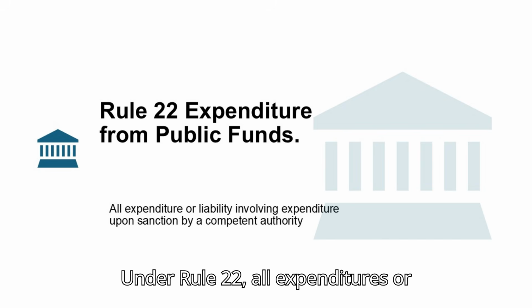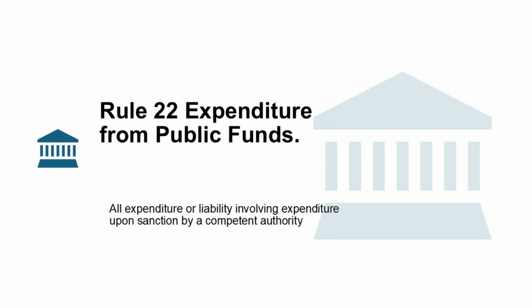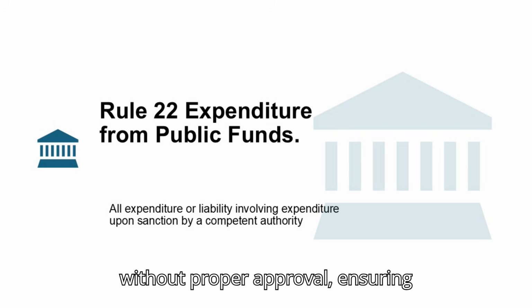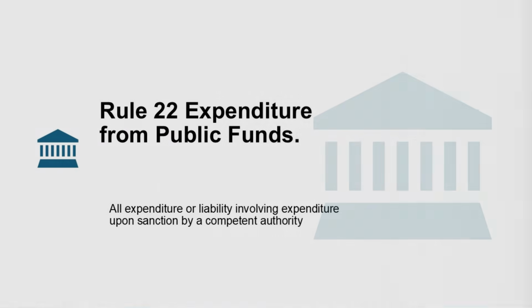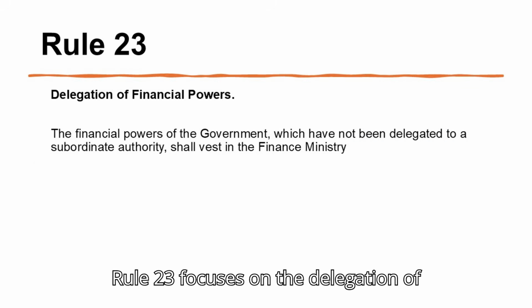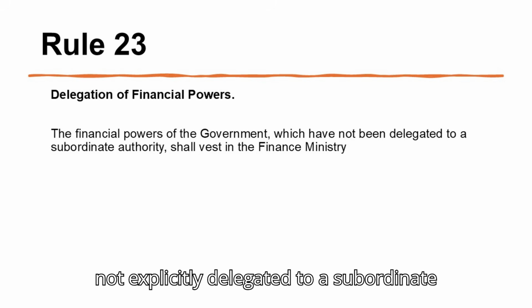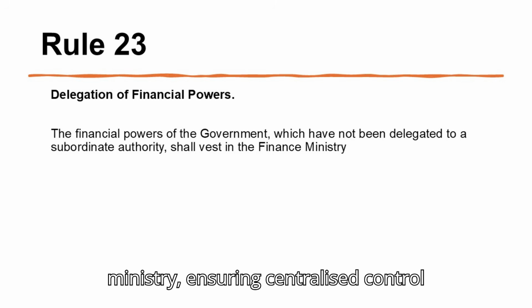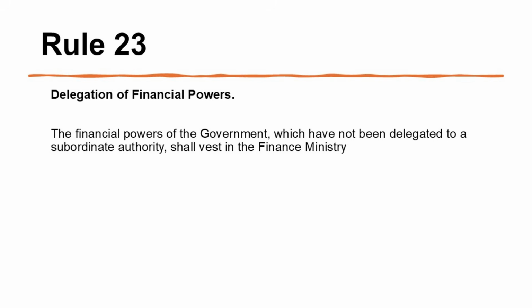Under Rule 22, all expenditures or liabilities involving public funds must be sanctioned by a competent authority. No financial commitment should be made without proper approval, ensuring financial control and responsibility. Rule 23 focuses on the delegation of financial powers. Powers not explicitly delegated to a subordinate authority remain with the Finance Ministry, ensuring centralized control over key financial decisions.